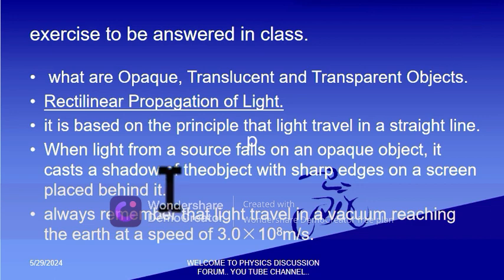We always hear the sound after we have seen the light, but they leave the same place at the same time. So that confirms that light travels faster than sound. The speed is 3.0 times 10 raised to the power 8 meters per second. So that is faster.